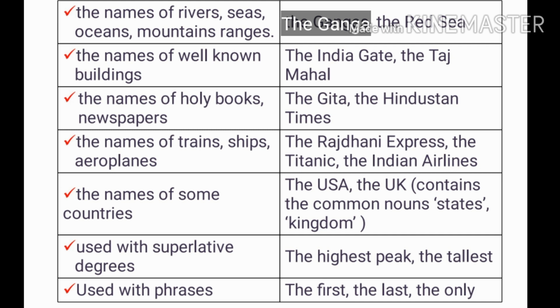With the names of some countries, the USA, the UK. Here, USA is United States of America, UK is United Kingdom. Here, they are used as common nouns, state and kingdom, so we will use "the" with them. Use with superlative degrees, the highest peak, the tallest, and use with phrases like, for example, the first, the last, the only. So with phrases also we will use "the". So these are some examples which I have given where we can use "the".